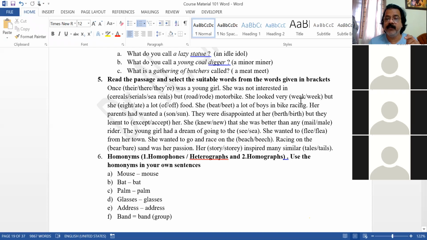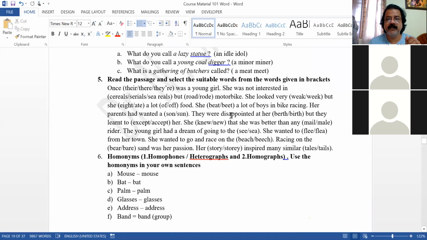She looked very weak. WEAK is varangada. But she ate a lot of food. OF, OFF. OF, lot of food.